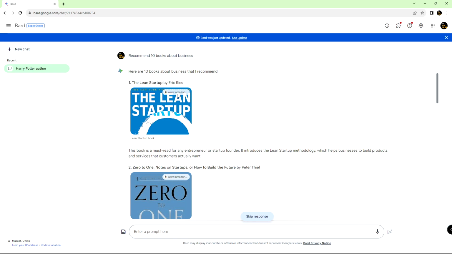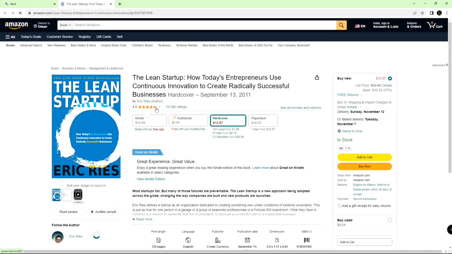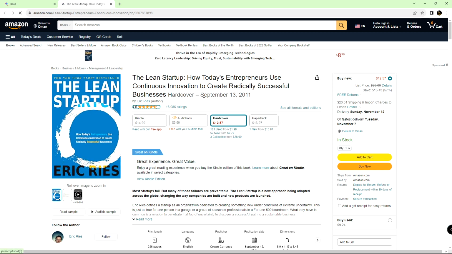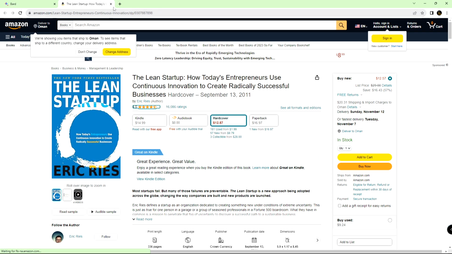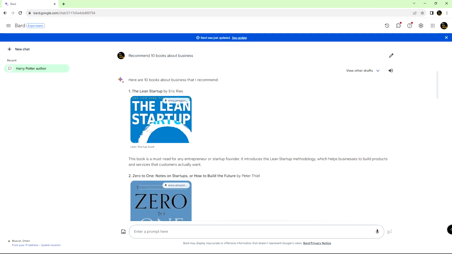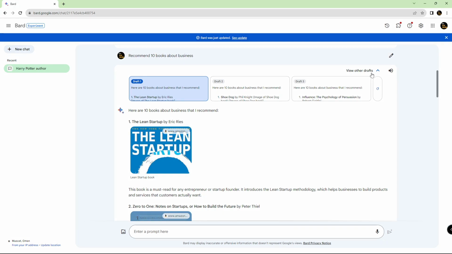I can just click the link to go there. Also, if you click this button at the upper right corner, which is written view other drafts, you can check the same answers in other forms.